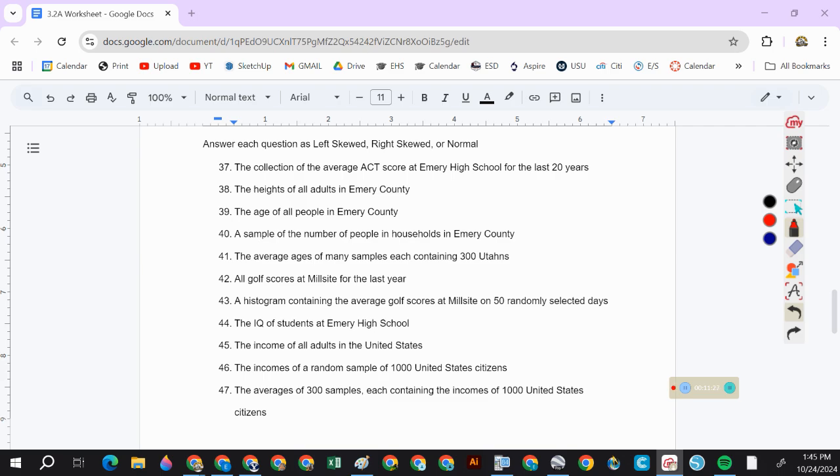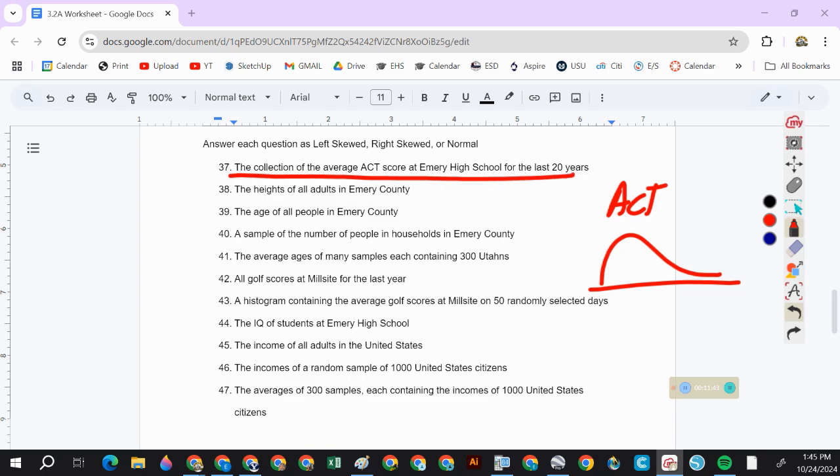Some, but most people are between 15 and 25, right? So ACT scores are probably right skewed. However, that's not what this question asks. This asks, if you look at all ACT scores from the last 20 years, that is a sampling distribution. Does that make sense? So each year is going to be right skewed. But the average for each year would be normal.